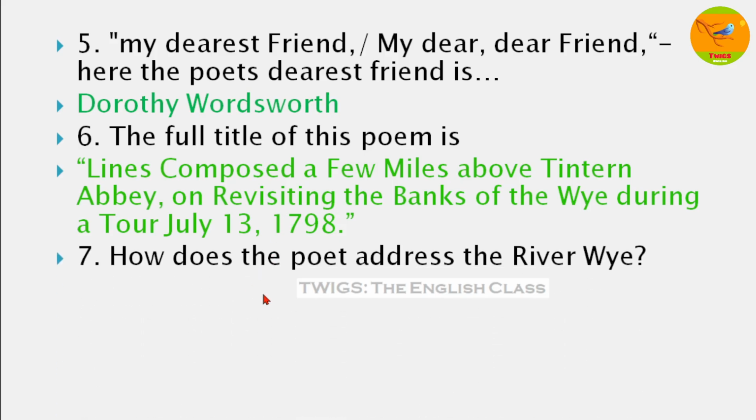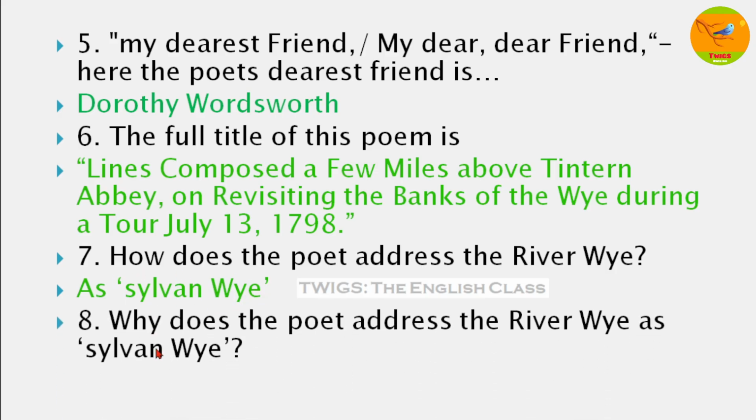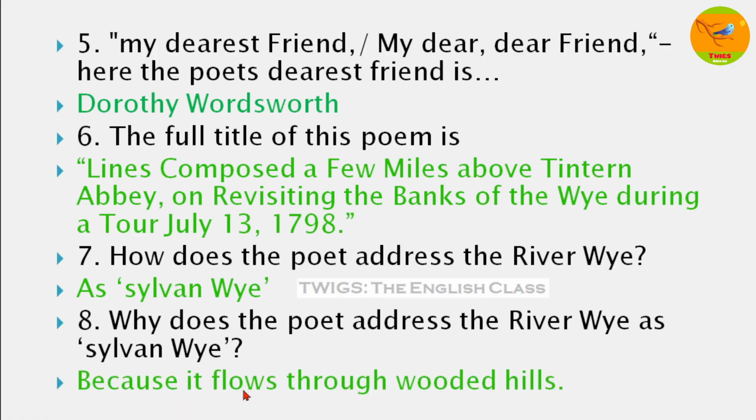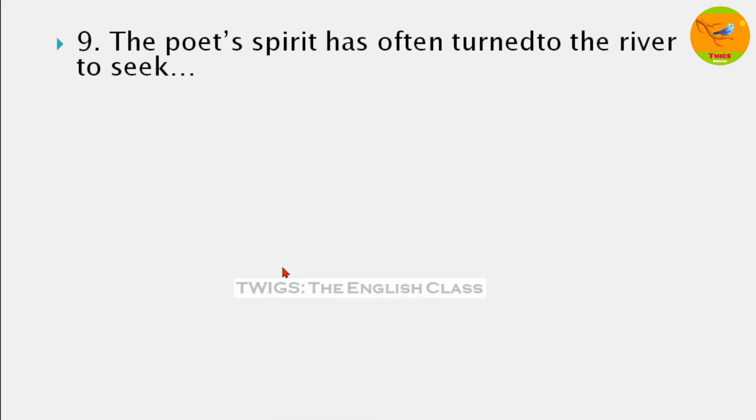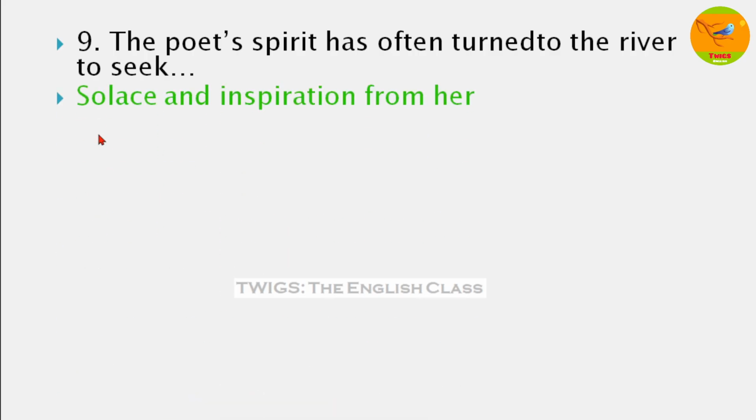Next, how does the poet address the river Wye? Here the right answer is as Sylvan Wye. Next, why does the poet address the river Wye as Sylvan Wye? Because the river Wye flows through wooded hills. Next, the poet's spirit has often turned to the river to seek solace and inspiration from her.